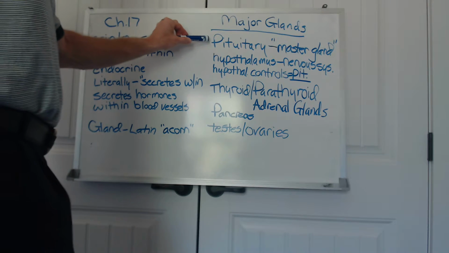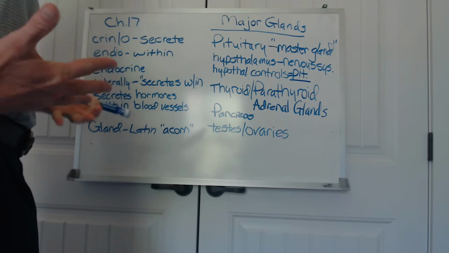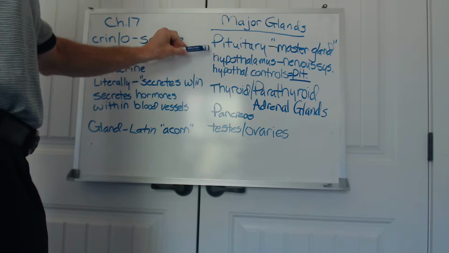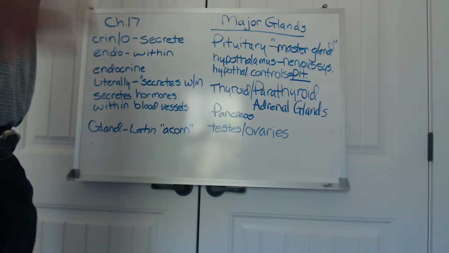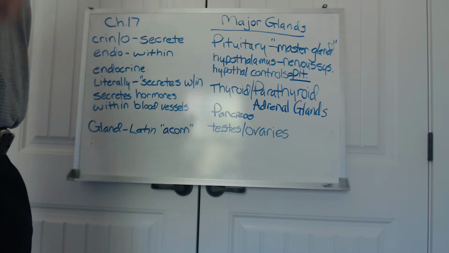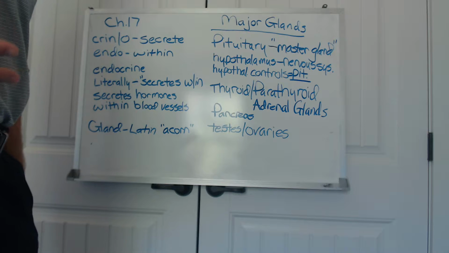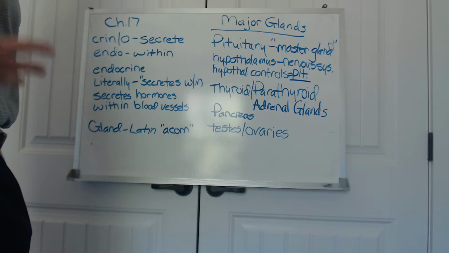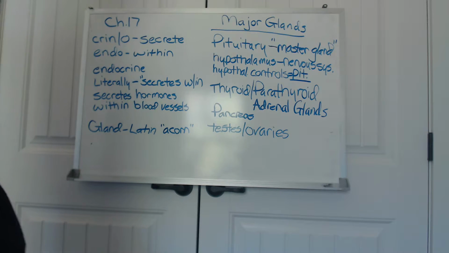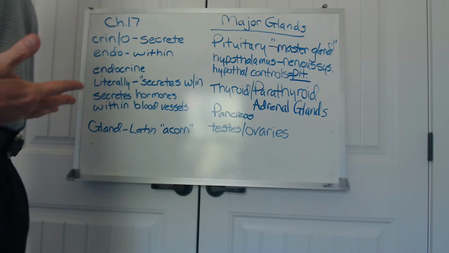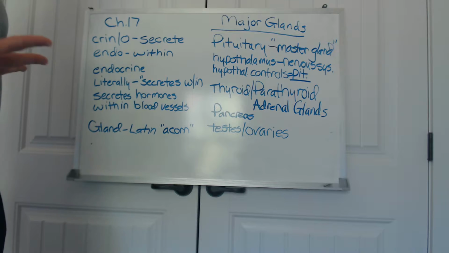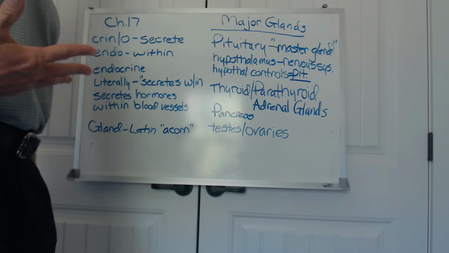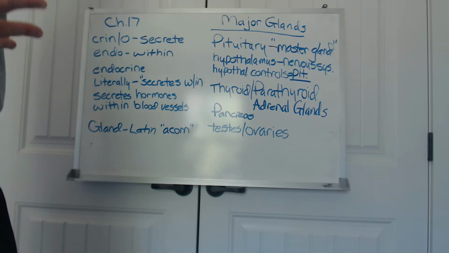It is going to control the other hormones released by the various glands of the endocrine system. The pituitary gland is under the control of the nervous system, and specifically the hypothalamus. So this gland, the pituitary, the master gland, is going to secrete what are called regulatory hormones, and we're going to discuss those in more depth in just a few minutes. The hypothalamus is going to keep the regulatory functions of the pituitary gland in check with what the body needs.